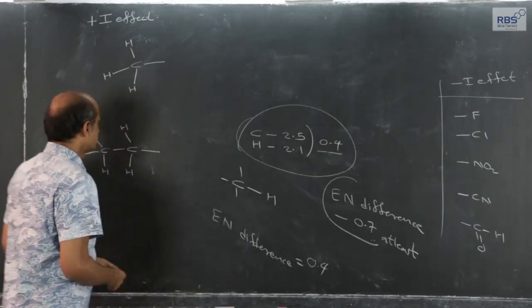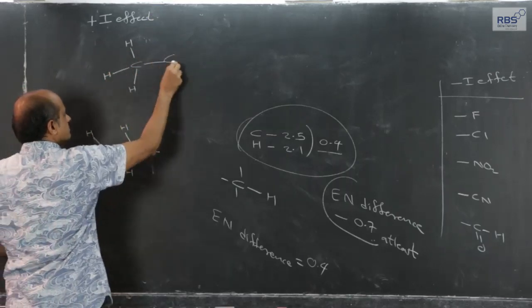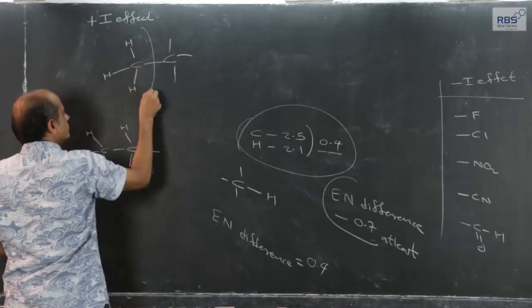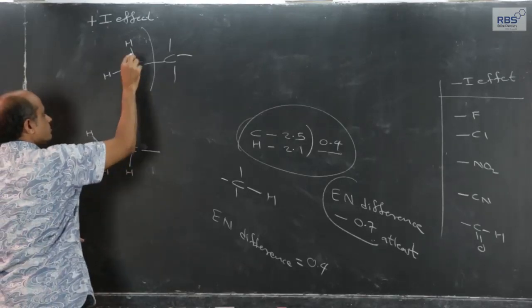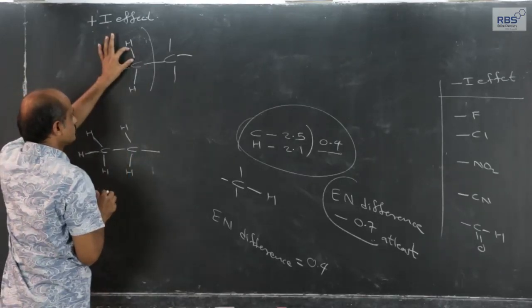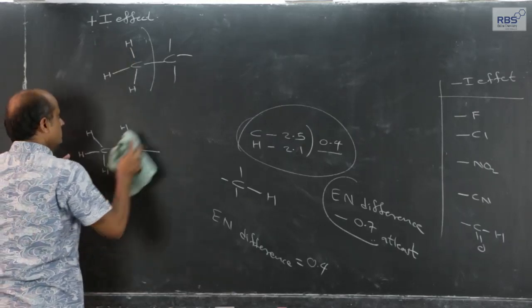But what happens is this, if suppose that a methyl group is attached to a chain of carbon atoms, we are considering this group, 0.4 electronegativity difference. If we consider a separate CH bond, it is very small.